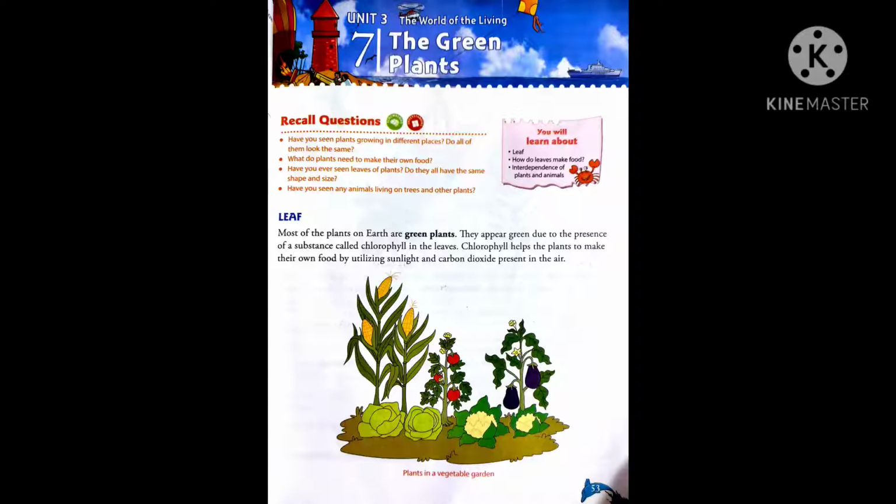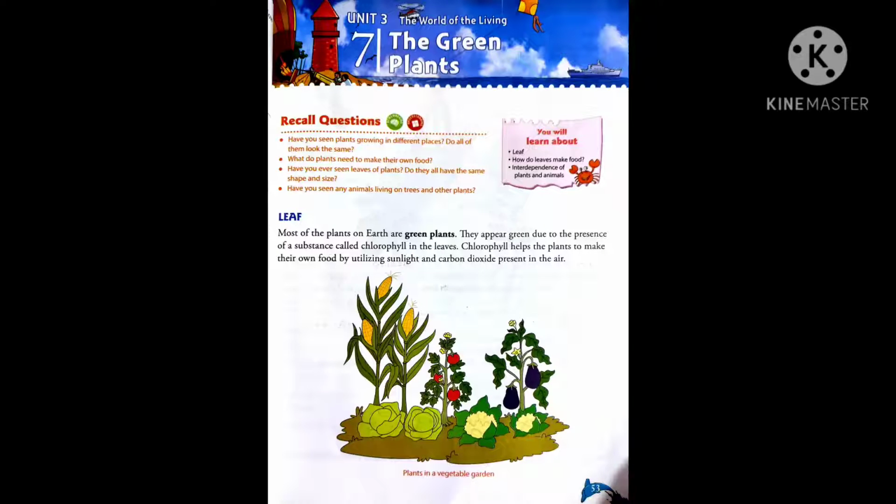You know, students, that plants are the only living organisms which produce their own food, green plants especially, and it is because of the presence of chlorophyll in their leaves. With the help of that chlorophyll and sunlight and carbon dioxide which is present in the air, green plants prepare their own food, and all the other living organisms depend on plants directly or indirectly for their food. So you can imagine the importance of leaves in a plant.